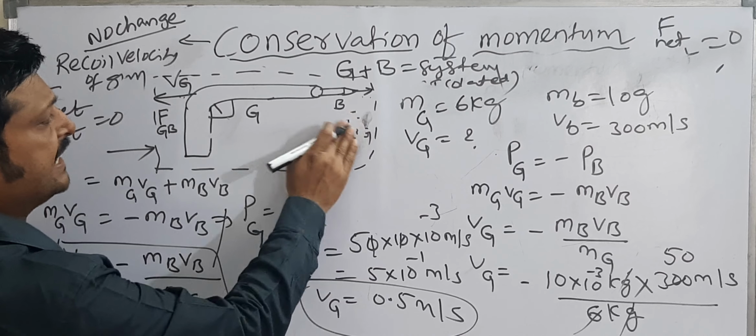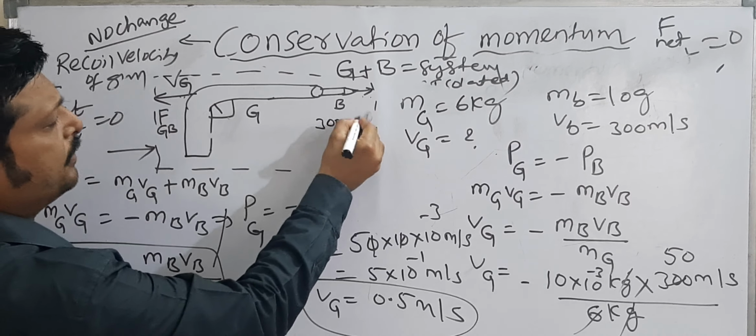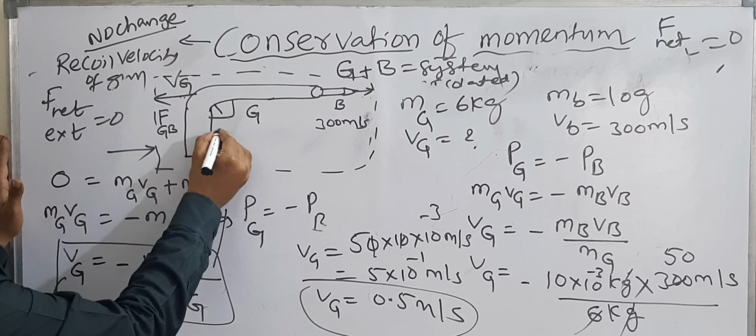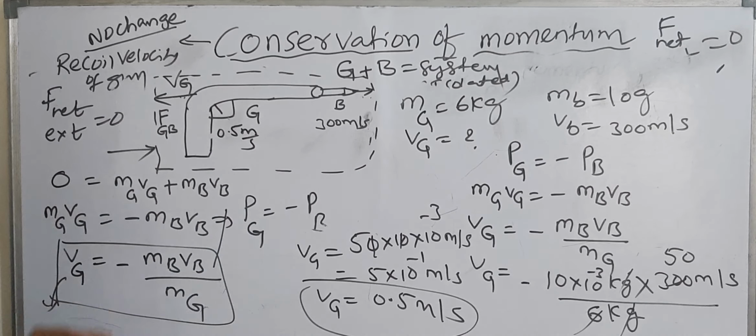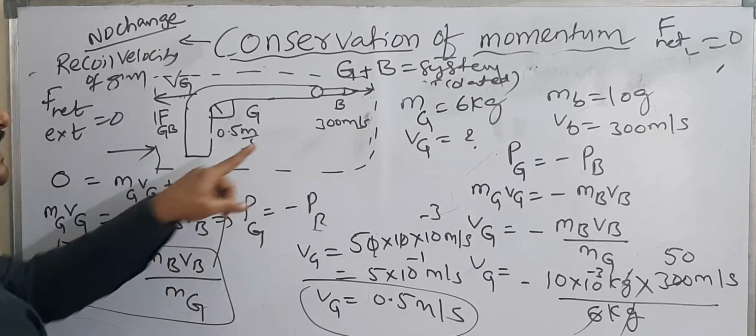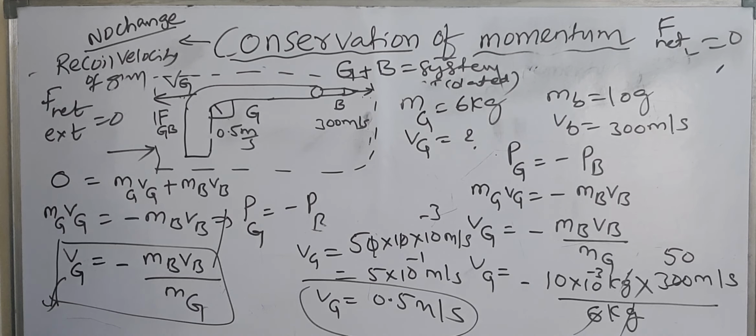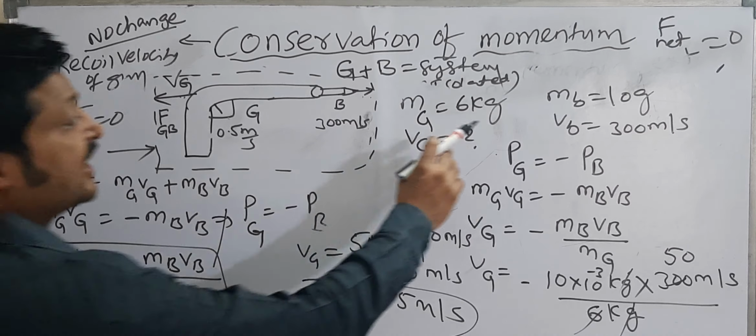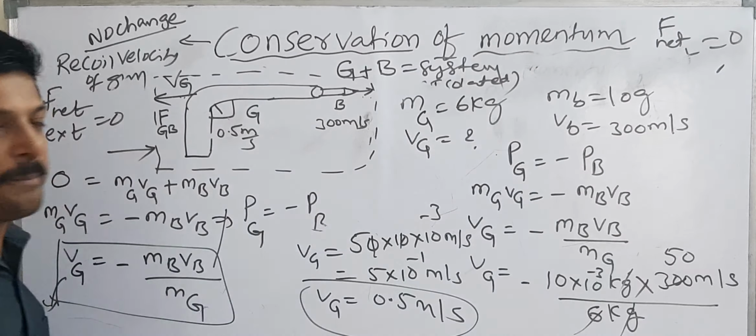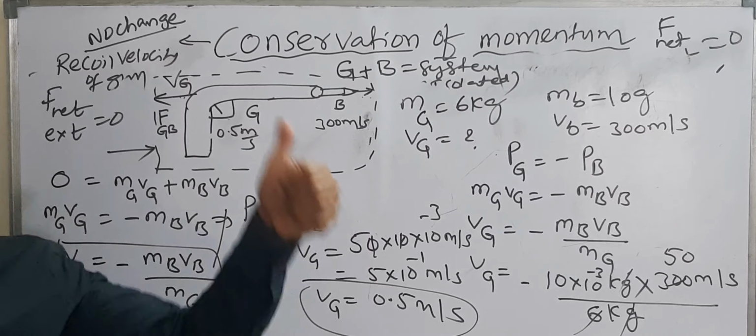See here, velocity of bullet is 300 meter per second, but velocity of gun is 0.5 meter per second. If you compare the velocities, velocity of bullet is greater, but if you compare the momentums, their momentums are equal in magnitude. So this is conservation of momentum.